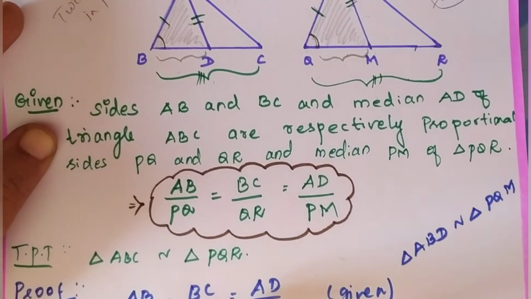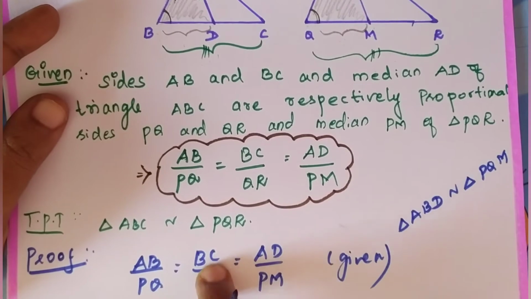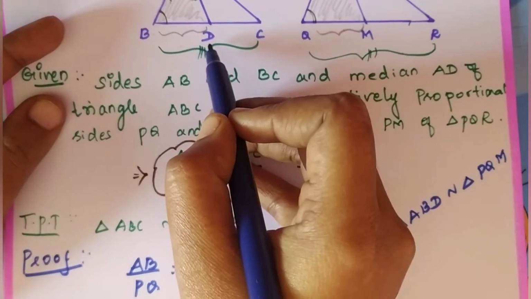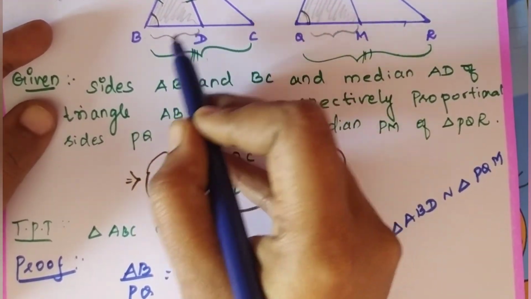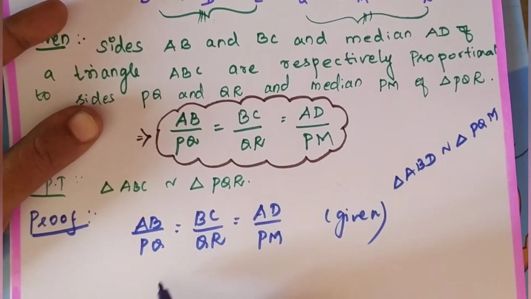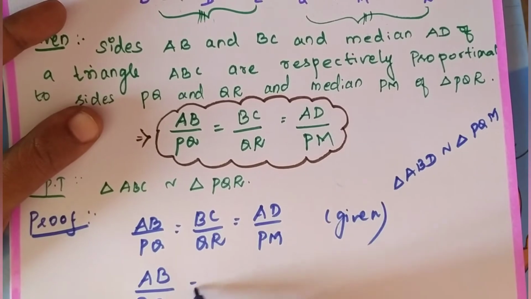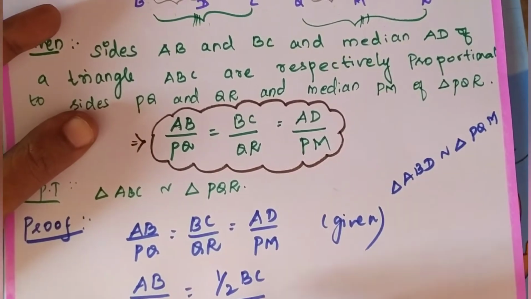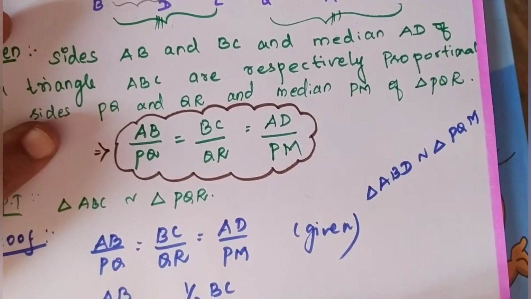So, BC, QR. Instead of BC, in the previous problem, I divided the angle by 1 by 2, no? This is a midpoint. If the whole side is 10 centimeter, this must be 5 centimeter. So, I can divide this BC by 2. Remaining thing, write as it is, half BC divided by half of QR.